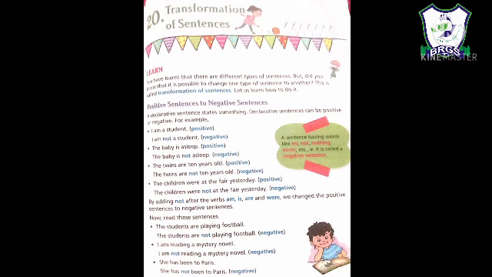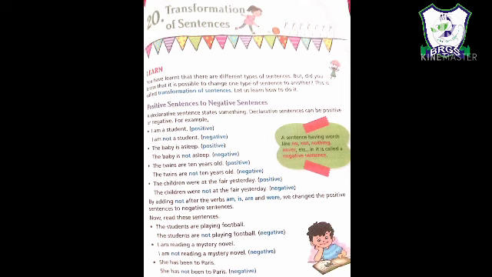It is very simple. When we add not after the helping verb, it turns into a negative sentence. To change a positive sentence to a negative sentence, we just have to add not after the helping verb. Whatsoever helping verbs are given in the sentence, you just have to put not.